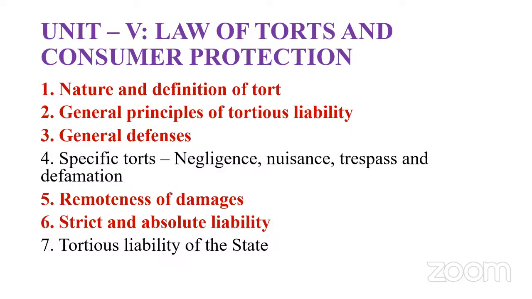Next is remoteness of damage. So how can you fix a damage? We have different cases like the Wagon Mound case. Different case laws have dealt with remoteness of damages by directness and foreseeability. All these things must be focused on in subunit 5, remoteness of damages.